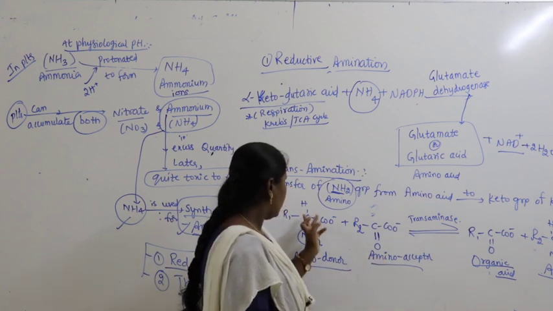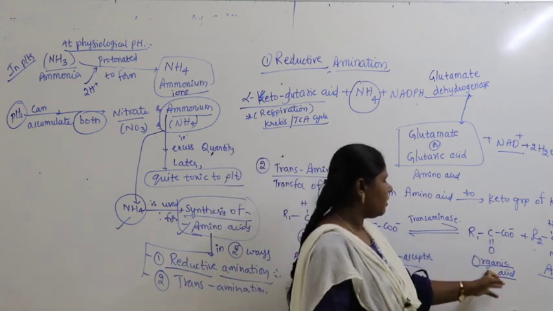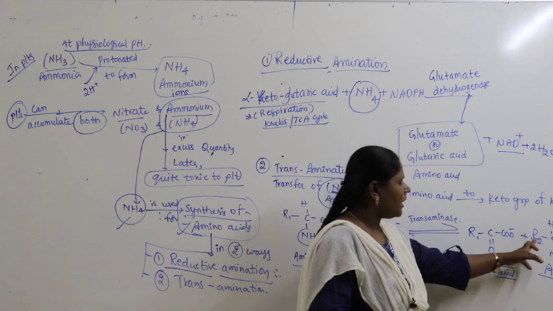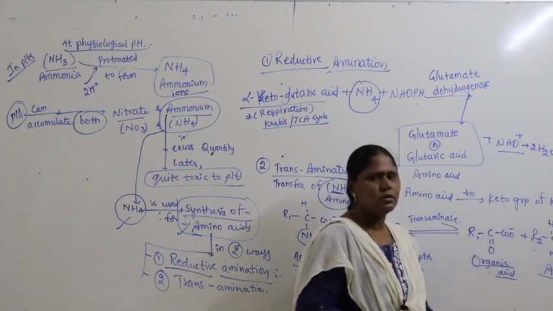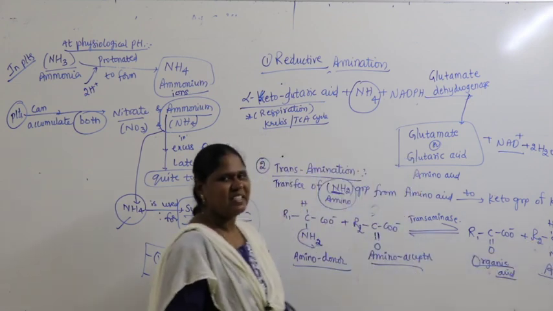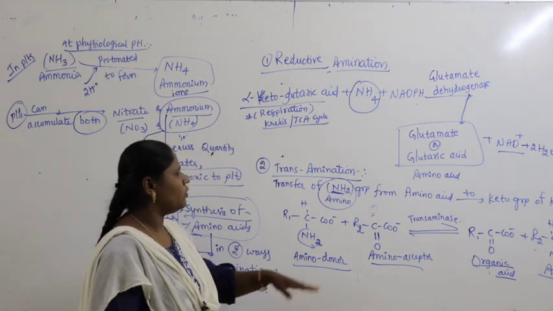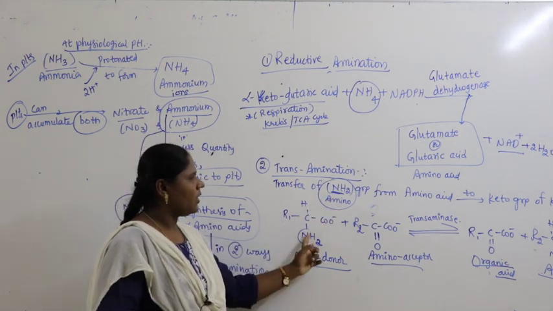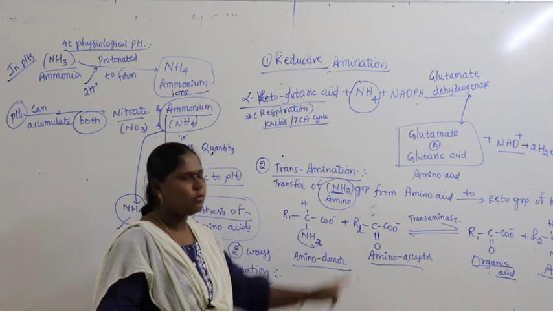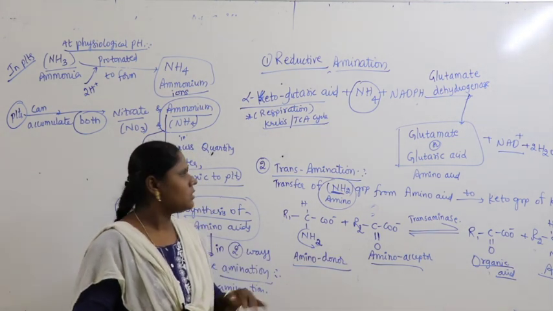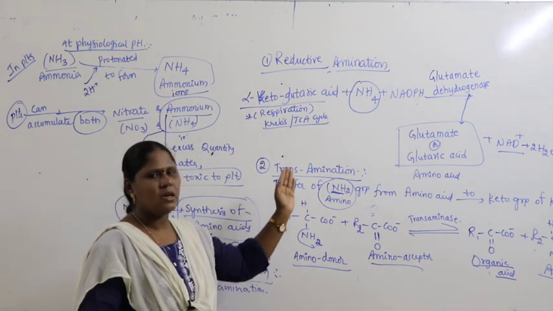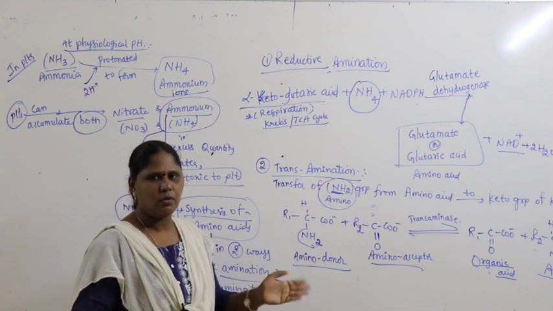As a result, R1 gets keto group here, and it becomes an organic acid, and R2 gets amino group here, so this becomes the amino acid. So there is a transfer of amino group from the amino acid to the keto group of keto acid. So this is called as what? Transamination. What happens in both the groups?